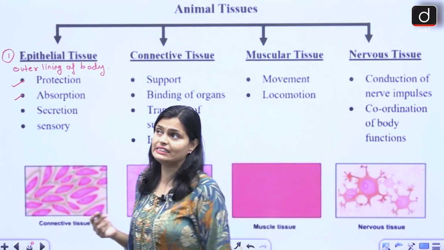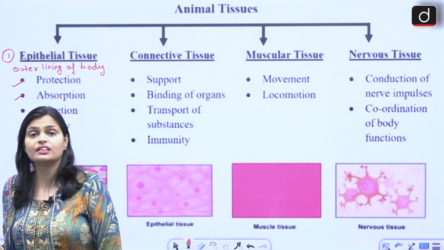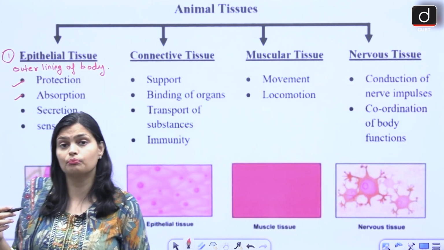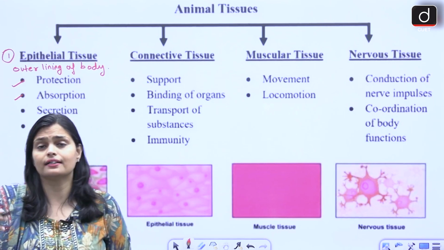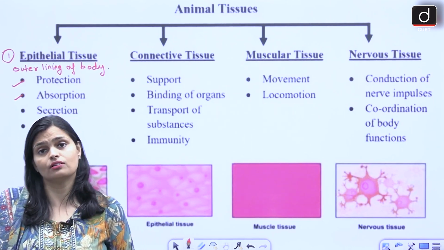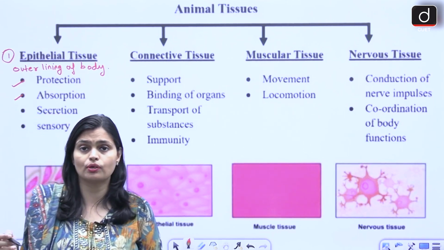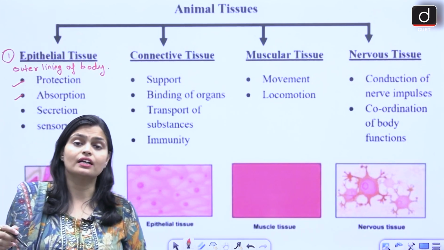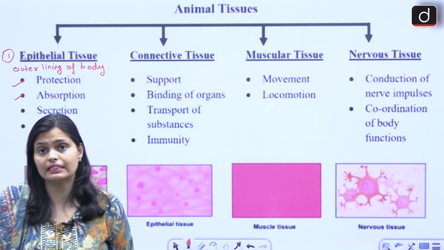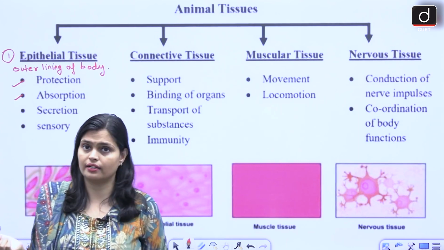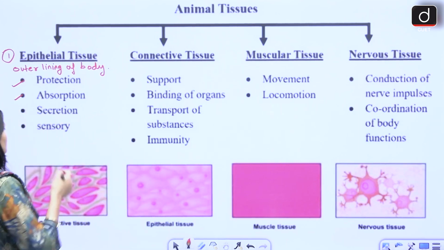Apart from that, within the body also the material, like whatever nutrient is digested, enters from one organ to other organ, so they have an absorption property. Secretion, like there are some glandular cells which have the ability to secrete things, so they have a secretory property also.